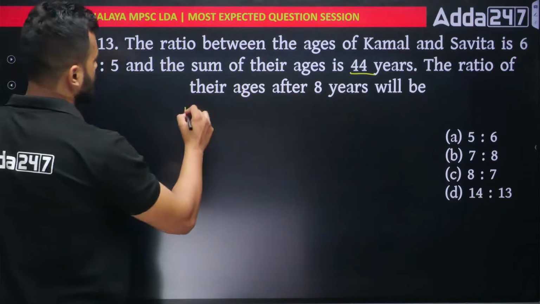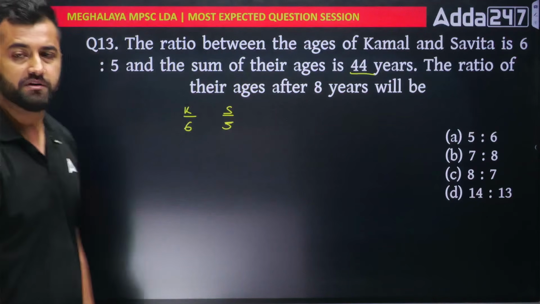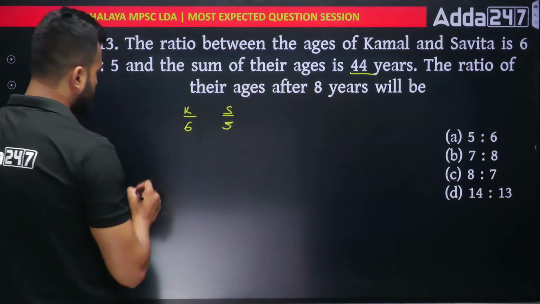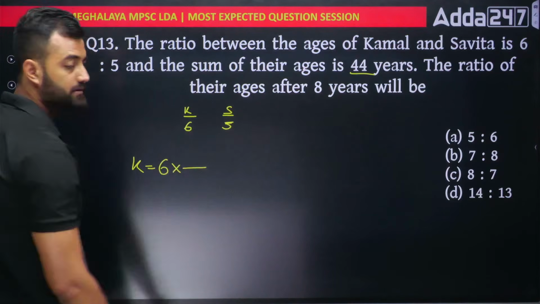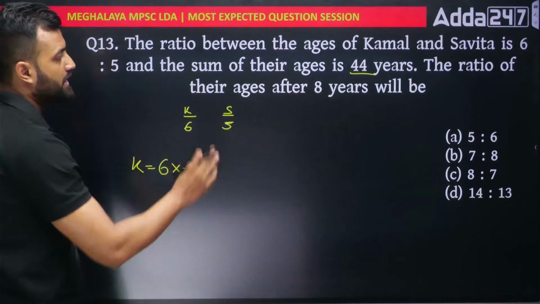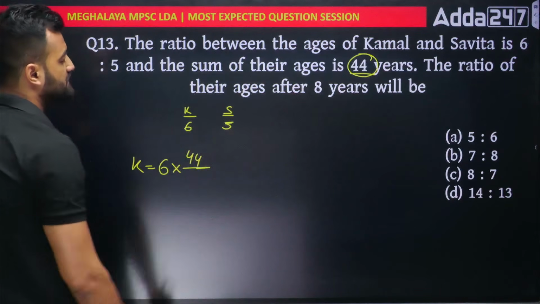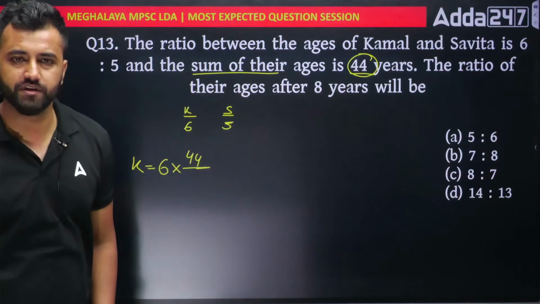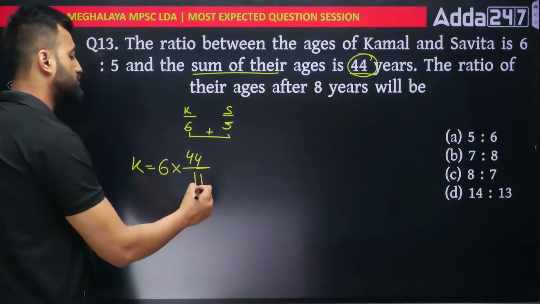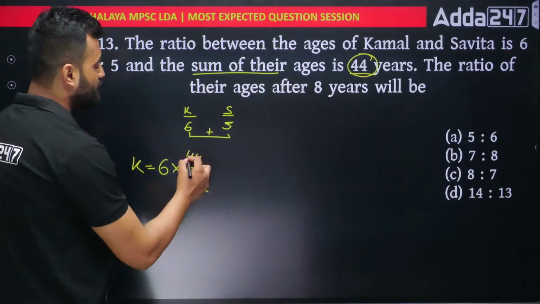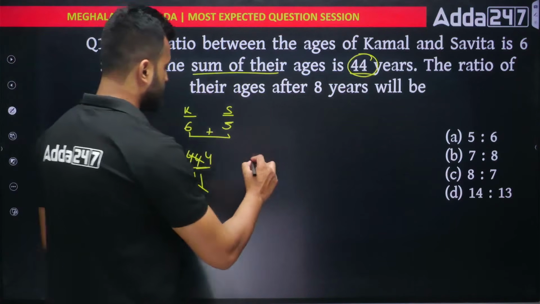See, Kamal and Savita, the ratio is 6:5, right? So let's get Kamal's age first. Based on our ratio, Kamal is 6, right? So just write 6, multiply and make a line. In the line at the top, you write whatever is given in the question. See, 44 is given, right? So just write 44 at the top. Now, this is the sum of their ages. Sum of their ages means you add them. 6 plus 5 is what? 11. Just put 11 down. So you get Kamal as 24 years. Easy.